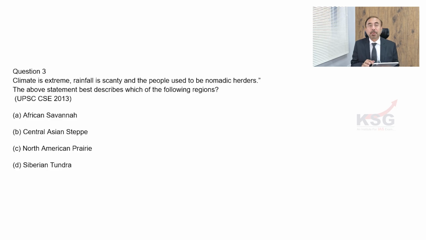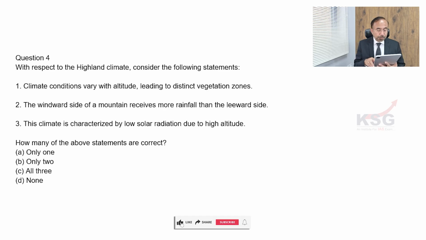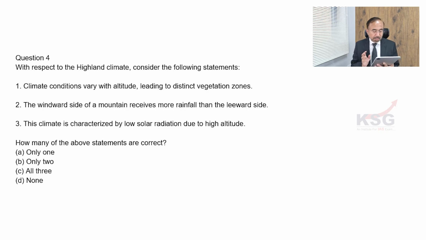Now we have question number four. With respect to the highland climate, consider the following statements. Climate conditions vary with altitude, leading to distinct vegetation zones. The windward side of the mountain receives more rainfall than the leeward side. The climate is characterized by low solar radiation due to high altitude.